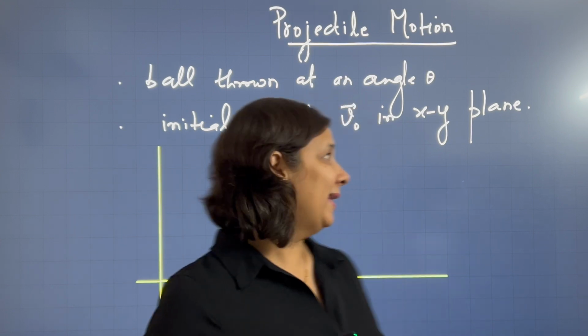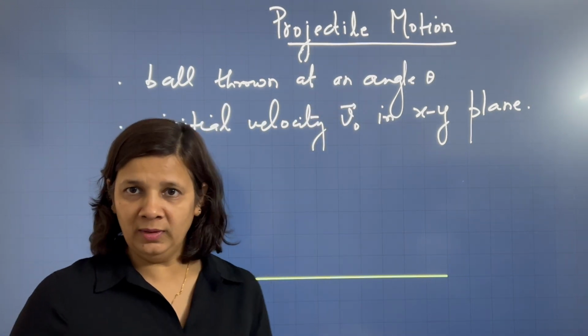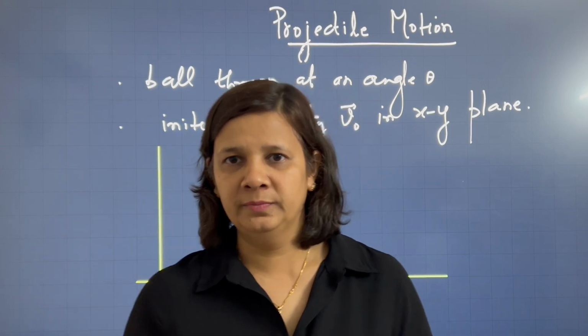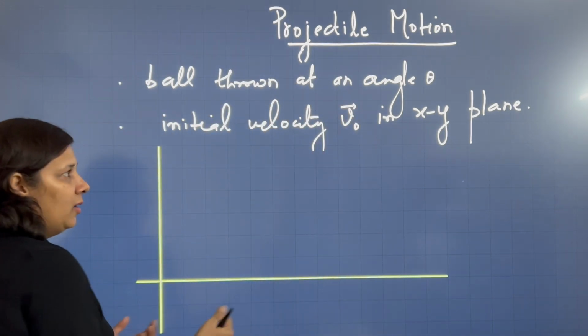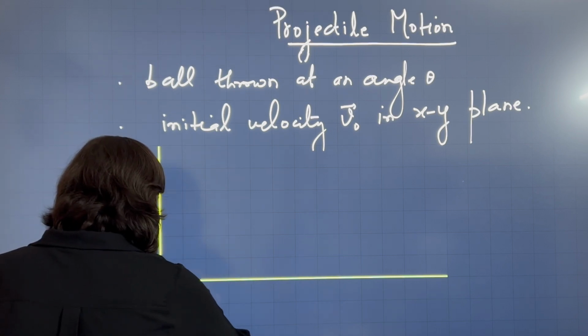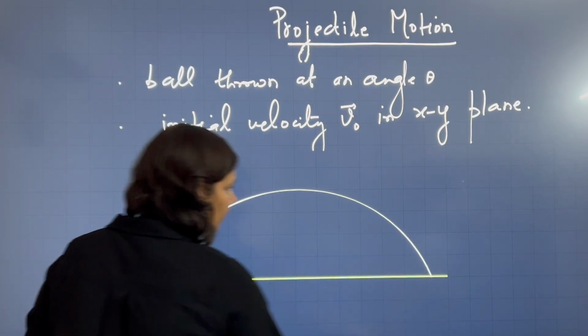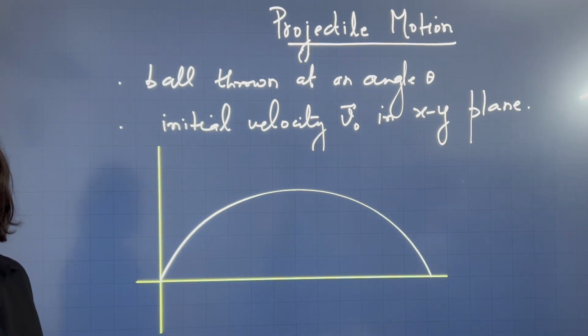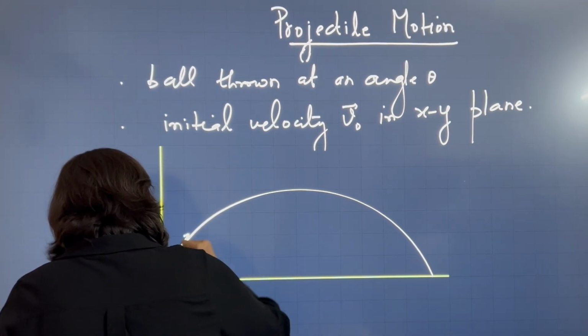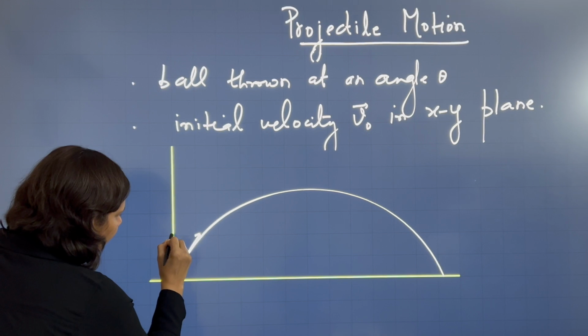So we are going to analyze the motion of a ball thrown at an angle theta with some initial velocity v naught. So how will the path of the ball look? The path of the ball will look like this. And this is the initial velocity of the ball.